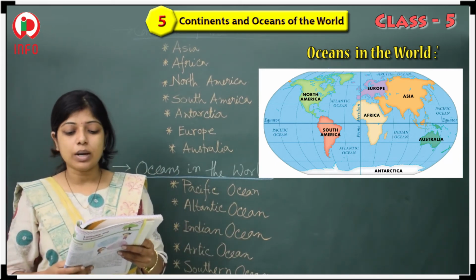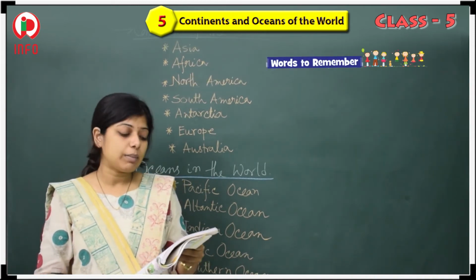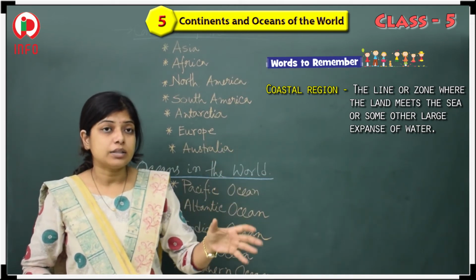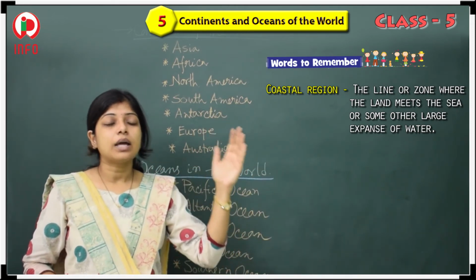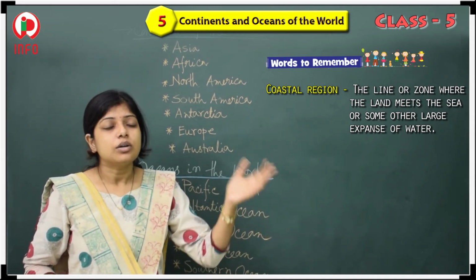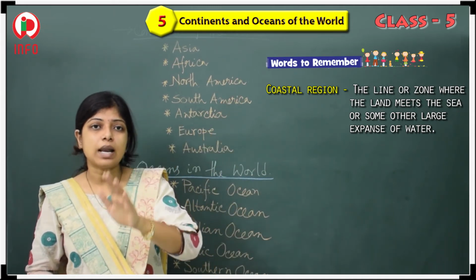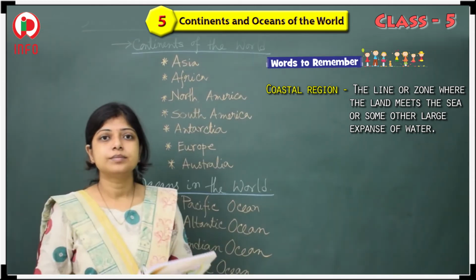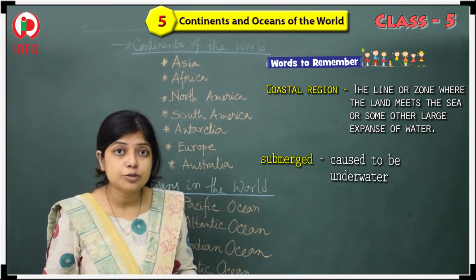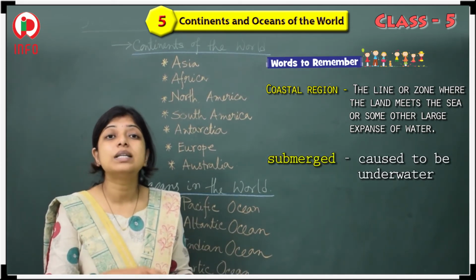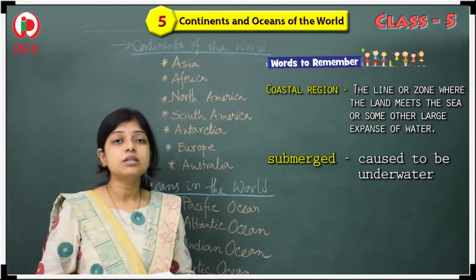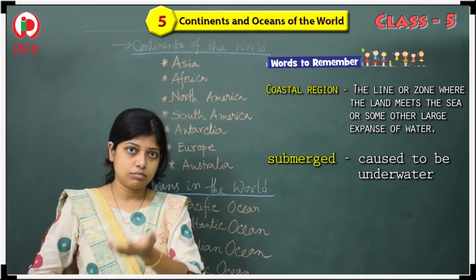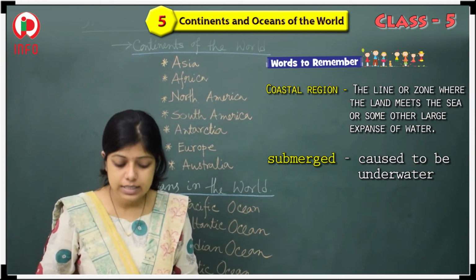Now, let's talk about the words to remember. Coastal region. Coastal region means the land where the ocean, it may be seas, and the land meet, that means the boundary where both of them meet each other. And submerged. Submerged means caused to be underwater. That means water should be present above that land, whatever it may be. So that is submerged.